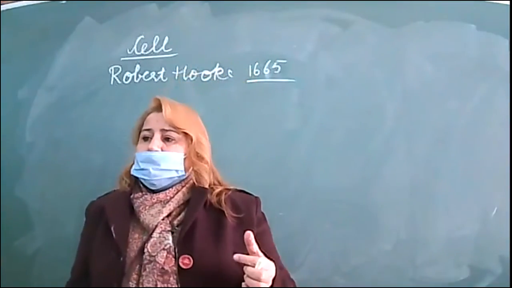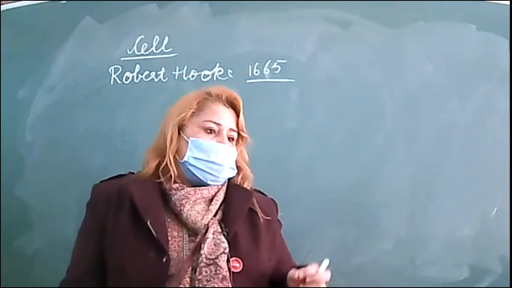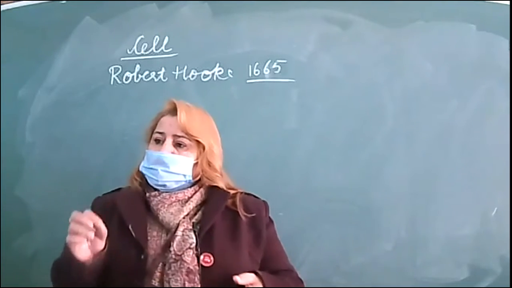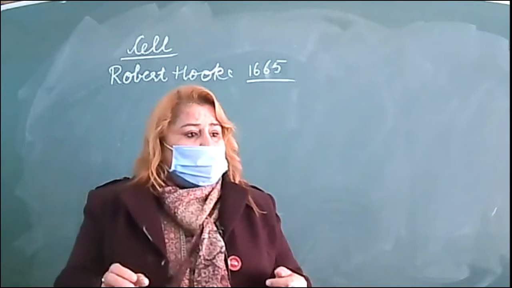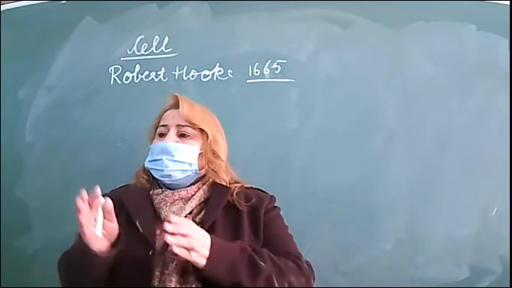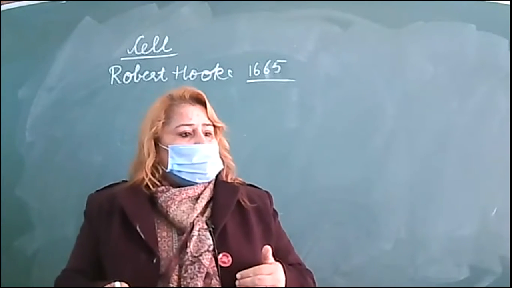Robert Hooke discovered the cell; he coined the term cell. He observed a slice of cork, the bark of a tree. He took the bark of the tree and observed it under a microscope. When he observed it, there were compartments, little rooms. These little rooms he termed cells.